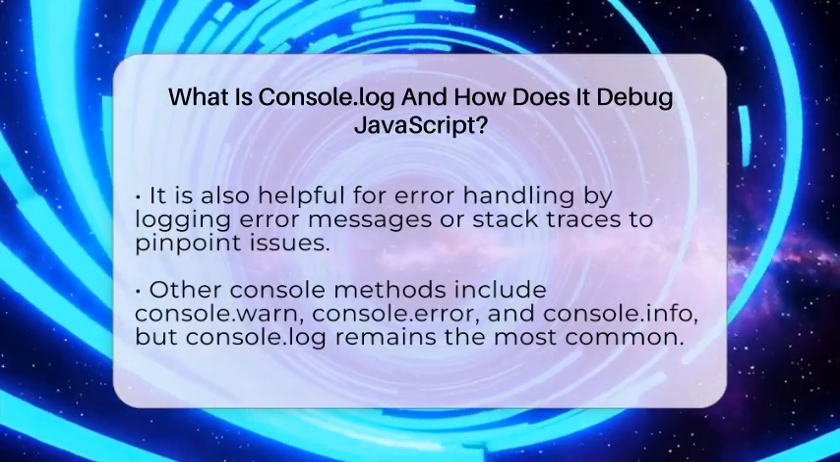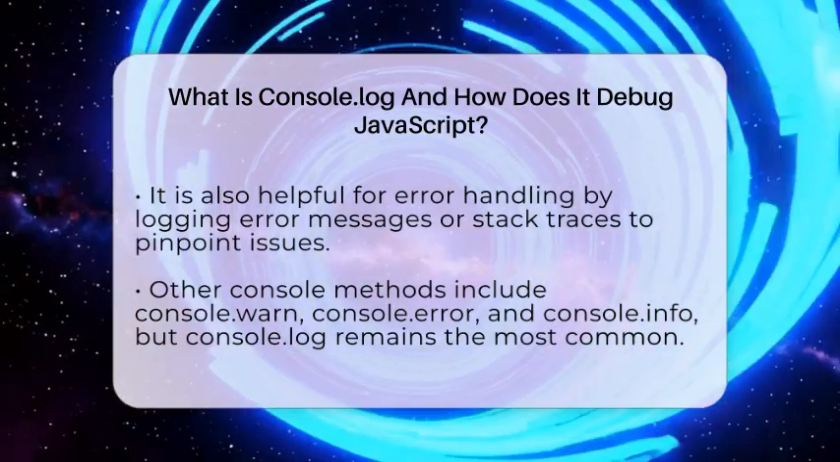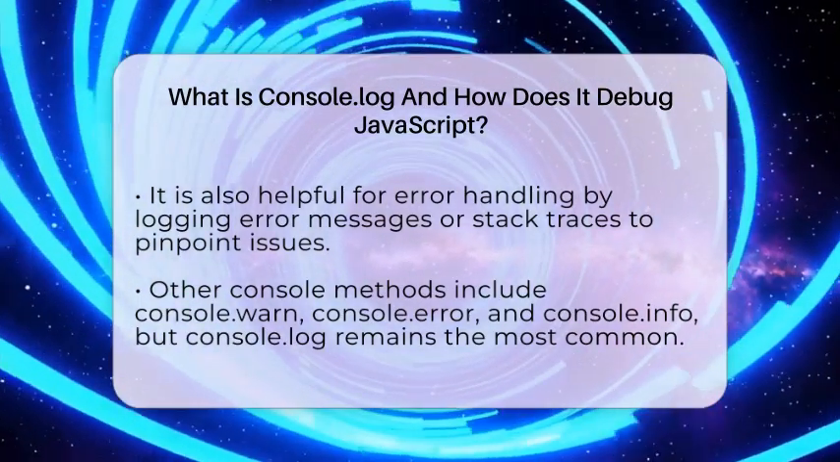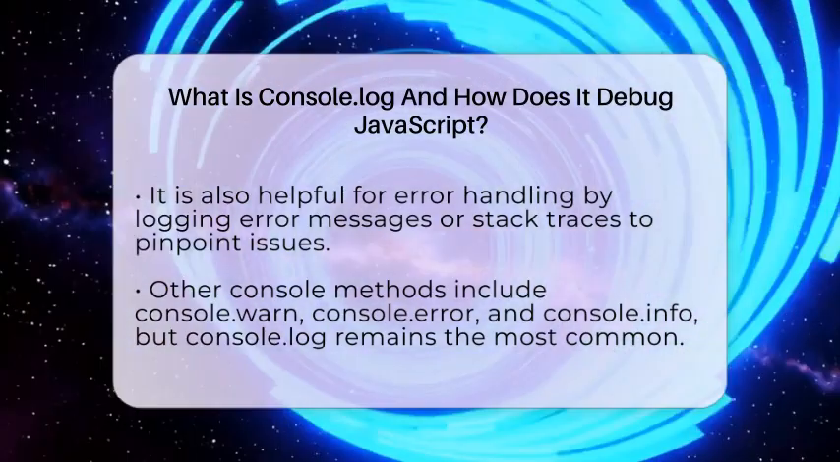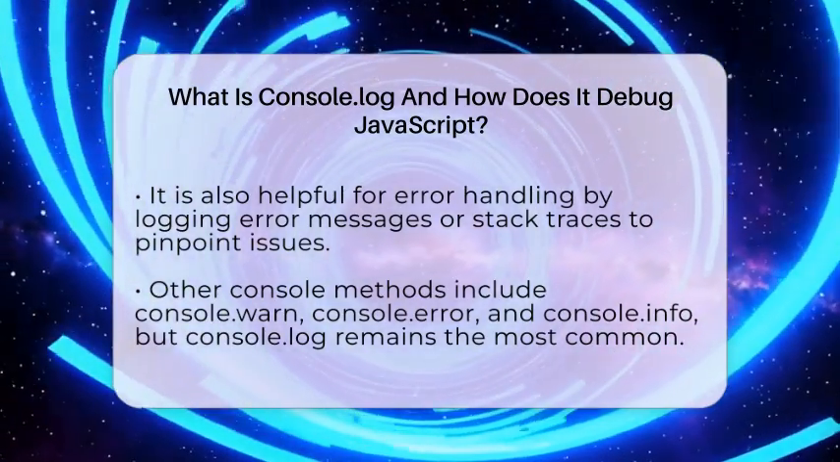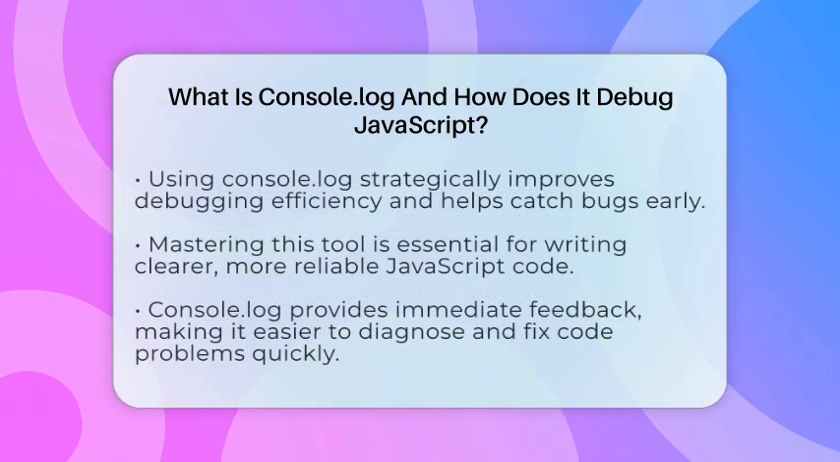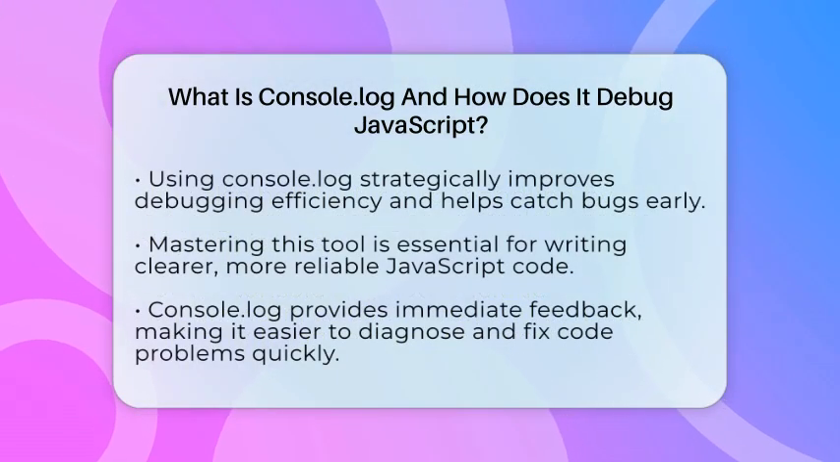In asynchronous JavaScript, Console.log can reveal the order in which promises resolve or callbacks execute. Since asynchronous code can be tricky to follow, logging helps clarify the flow and catch issues early.